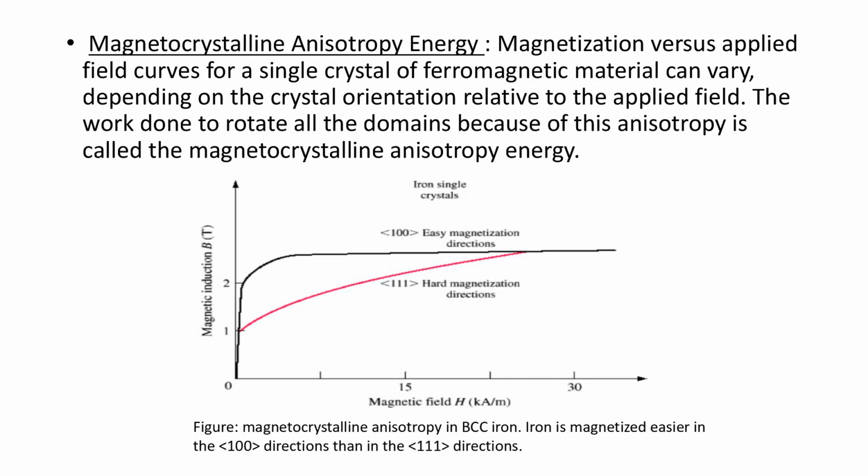So to orient all these grains, all these magnetic domains, in the direction of the external magnetic field, we need to do work against this anisotropy, and this energy is called magnetocrystalline anisotropy energy, which is associated with the anisotropy of the material or the anisotropy of the crystal.